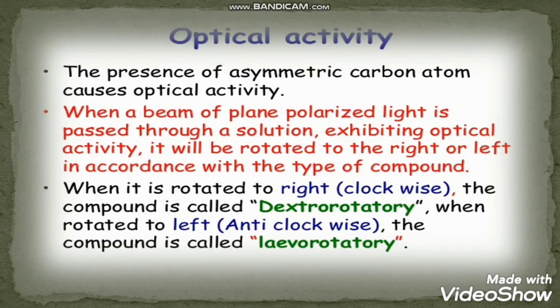As I told, the presence of an asymmetric carbon atom causes this optical activity. This is a definition: when a beam of polarized light is passed through a solution exhibiting optical activity, it will be rotated either right or left, and on the basis of it, it will be denoted as dextrorotatory if it is rotating to the right hand side, that is clockwise. If it is rotating in an anti-clockwise direction, it's a levorotatory substance.